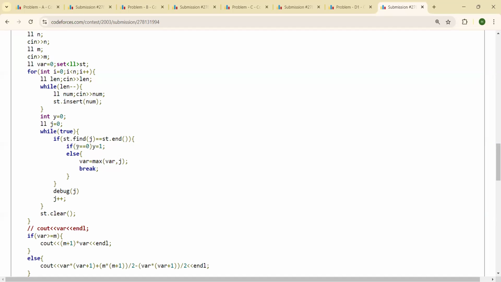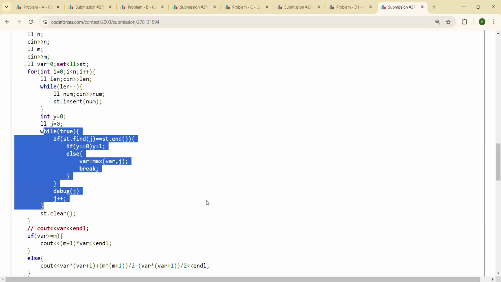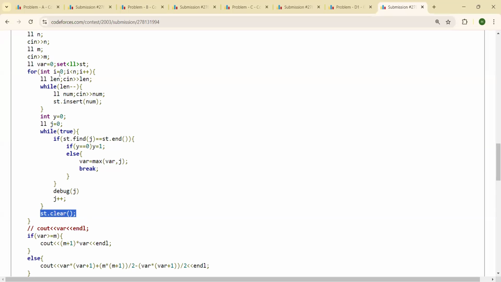But if the value of y is not 0, this means that this is not the first value that I have not found. This is actually the second value that I have not found. So in that case, I change my final max value to the max of the already existing one and the value j. And I break from here because I wanted to find the second value that I don't have. And if st.find j is not equal to st.end, I simply increment my j. Once I am done with this, I know that I am done with this particular sequence, so I clear my set for the next sequence.